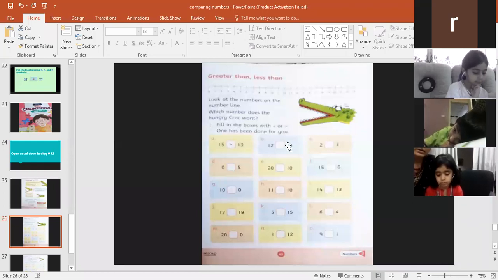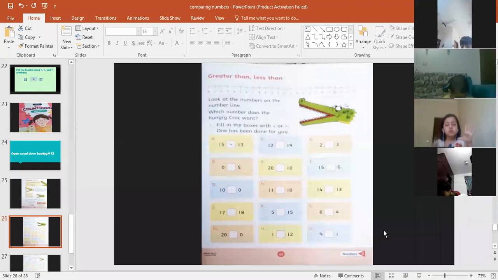Yes, Ishal, give me the answer, my dear student. 12 or 19. Inaya, yes, I want you to please use your hands. Manal Fatima, here is 12 and here is 19.